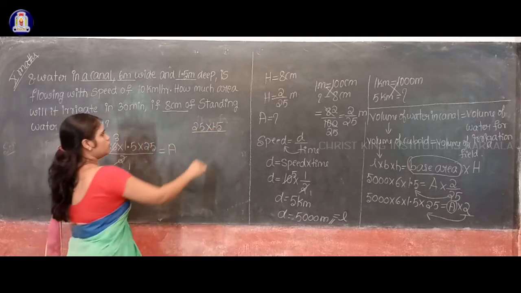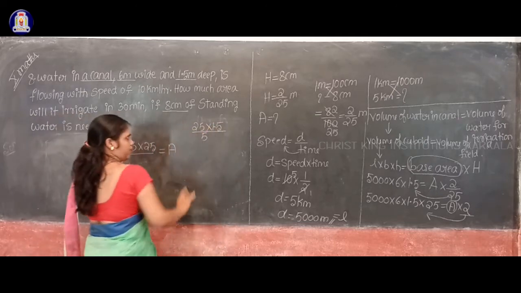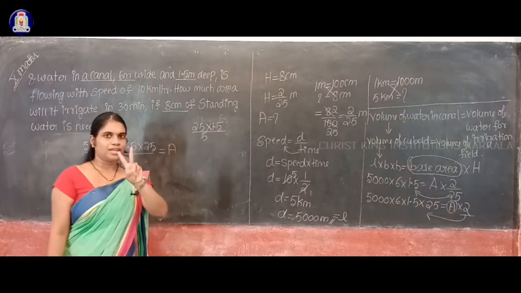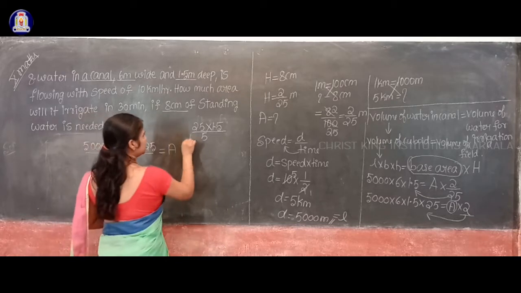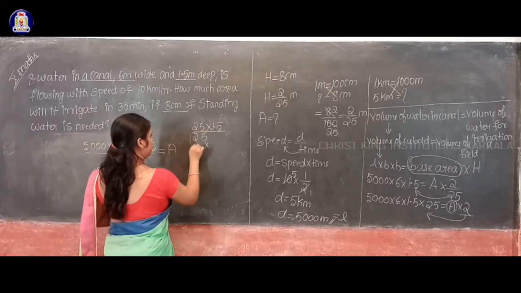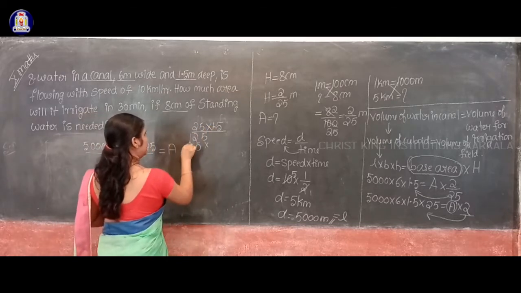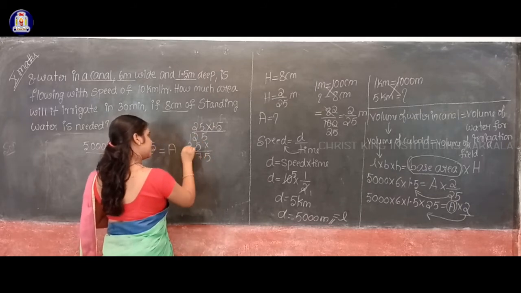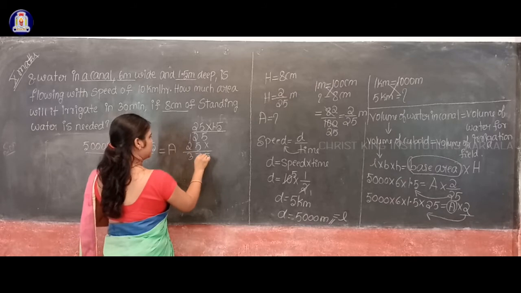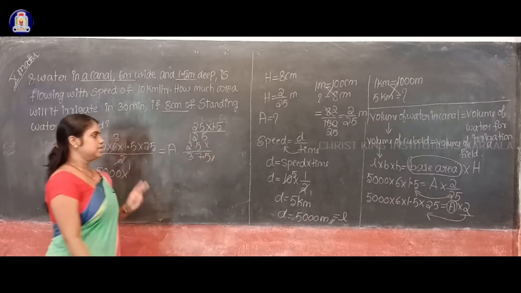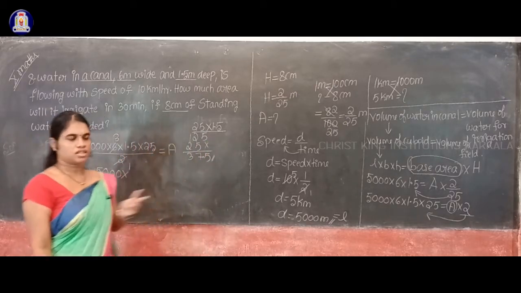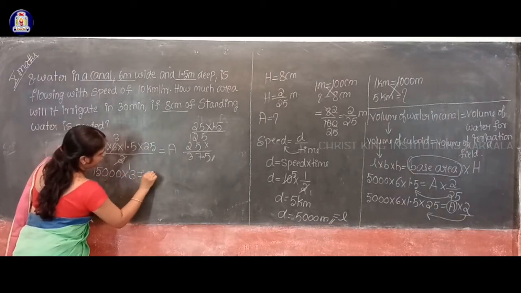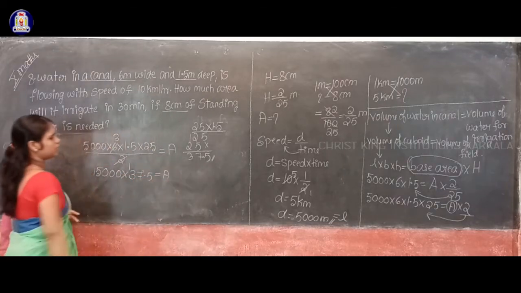25 into 1.5: 5 5s are 25, 2 carrying, 5 2s are 10, 10 plus 2 equal to 12. 1 into 5, 5, 1 into 2, 2. So 5, 5 plus 2 is 7, 2 plus 1 is 3. So we will get 37.5 as the answer. Multiply it with 15,000, equal to A.